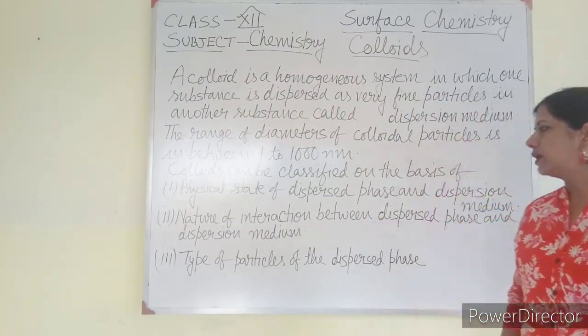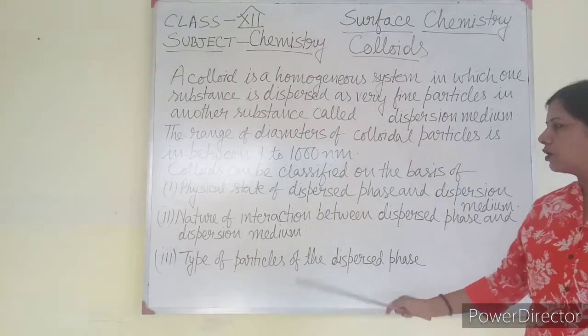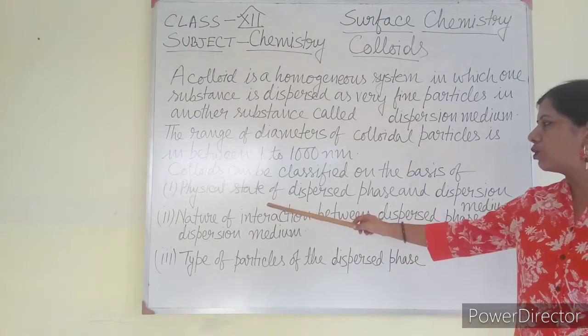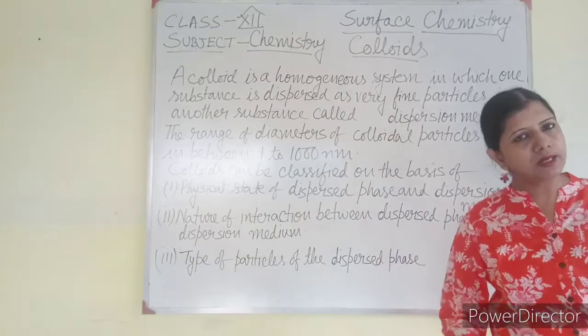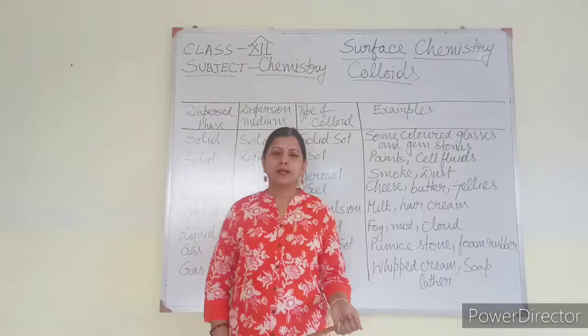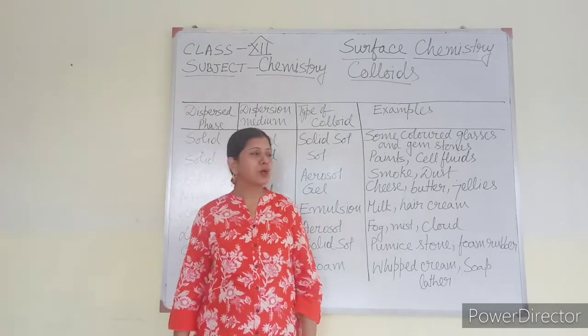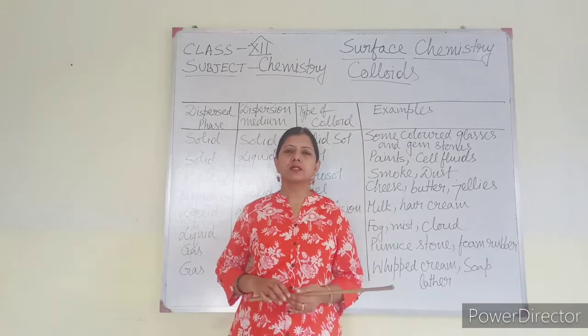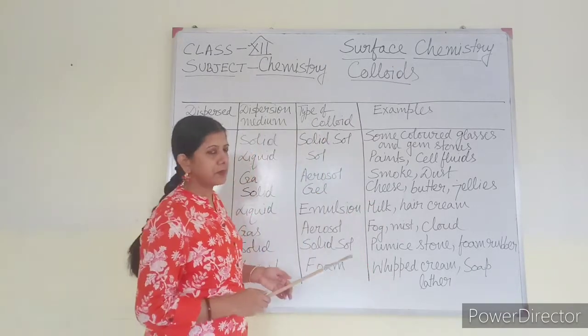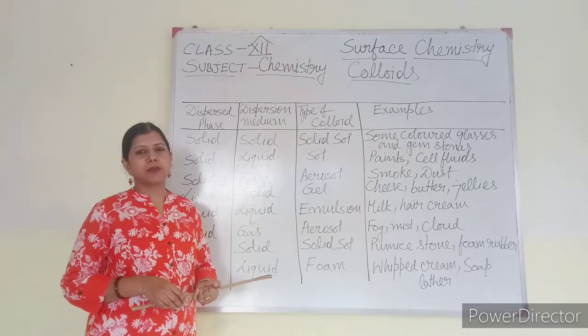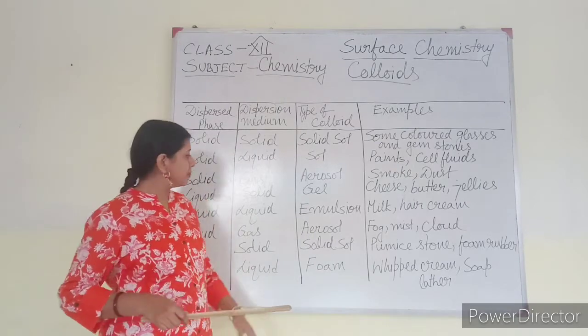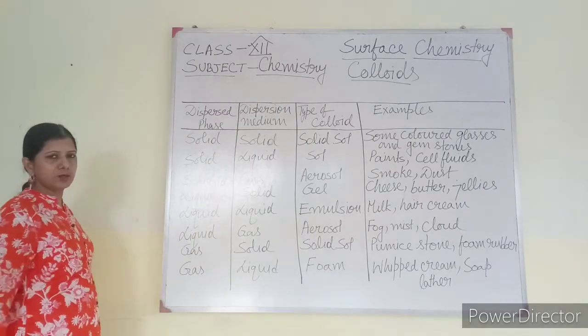So now I am going to show you each one of these in detail, that is how to classify the colloidal particles. Okay. Now the first classification of colloid, that is based on the dispersed phase and dispersion medium, about their physical state. Based on the physical state, they can be categorized in the following categories.